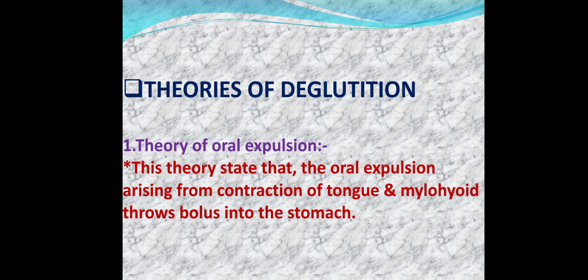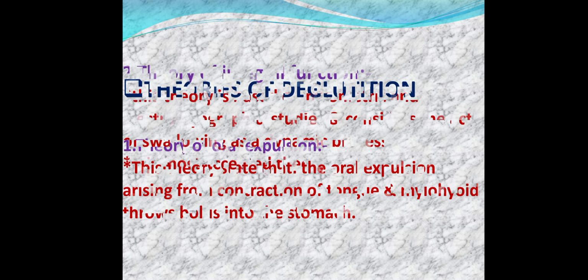Theories of deglutition. Theory of oral expulsion. This theory states that oral expulsion arises from contraction of the tongue and mylohyoid muscles, which push the bolus into the stomach.